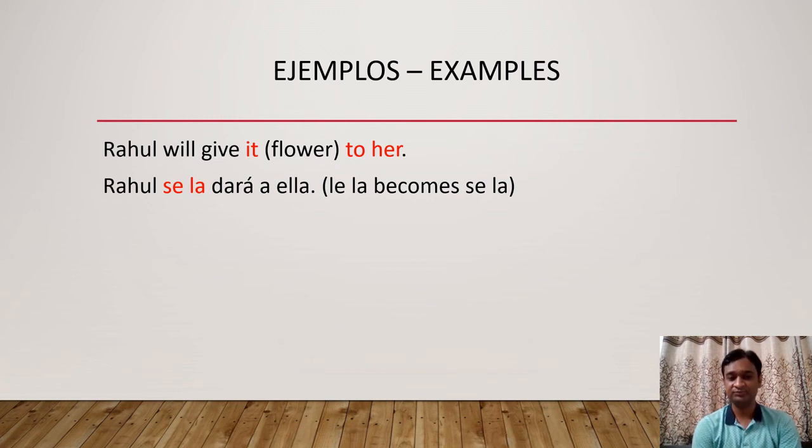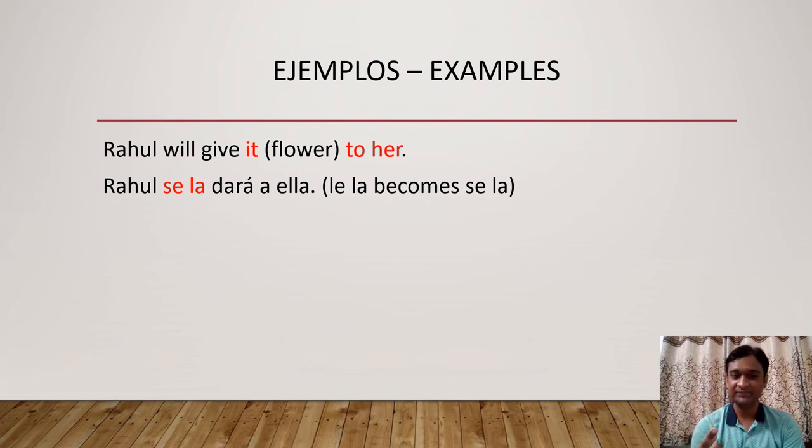So what is the rule? Whenever the two object pronouns start with L, the first one changes to se. So actually it is le la, but le la becomes se la. The direct object pronoun is la because flower is feminine. La flor. La flor is feminine. So Rahul se la dará a ella.